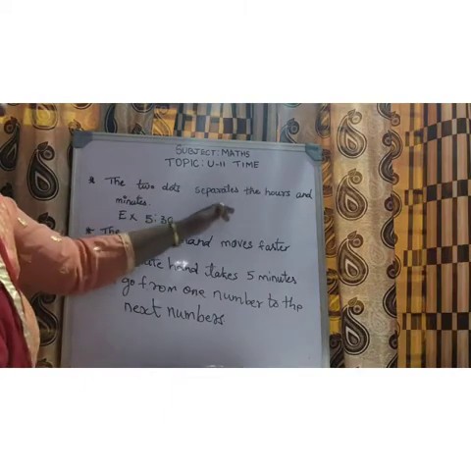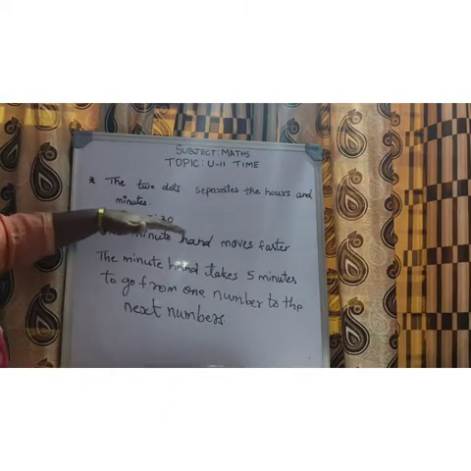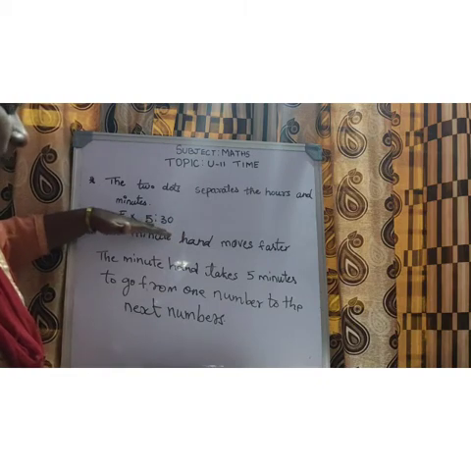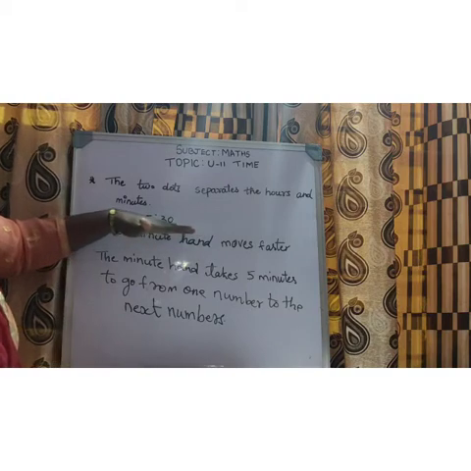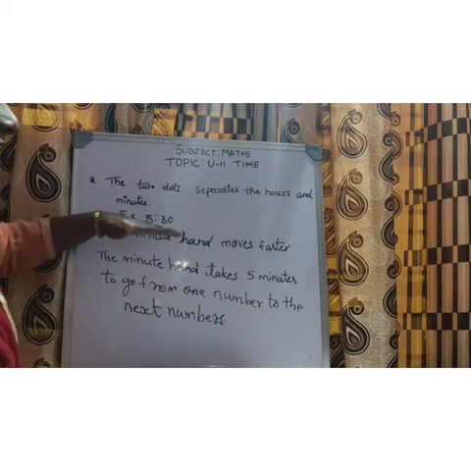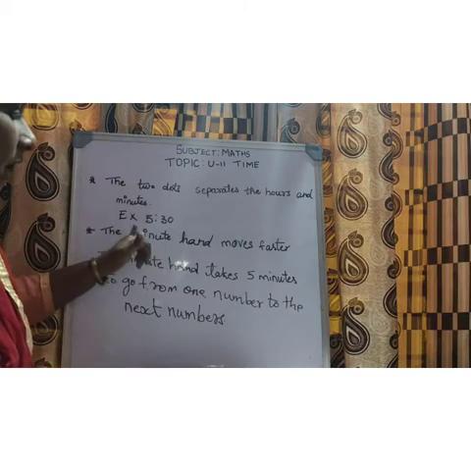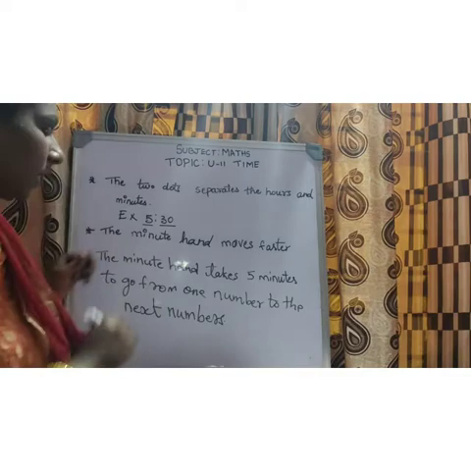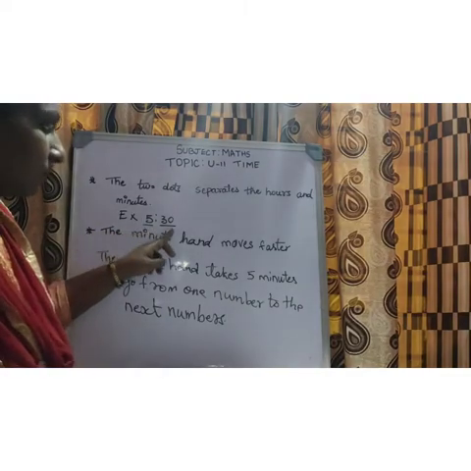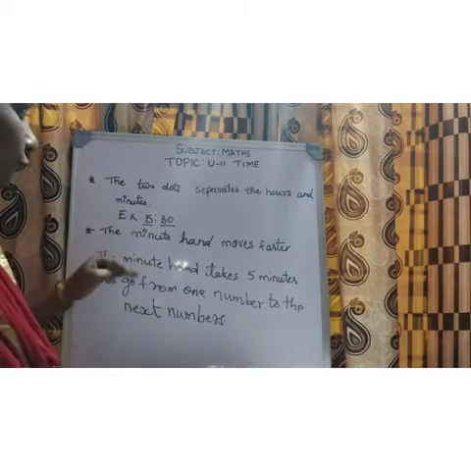The two dots separate the hours and minutes. See how we should write the time. For example, this is 5 o'clock, 5:30. It is 5 hours 30 minutes. So the two dots separate the hours and minutes. This is hours and this is minutes. This is how we have to write the time.